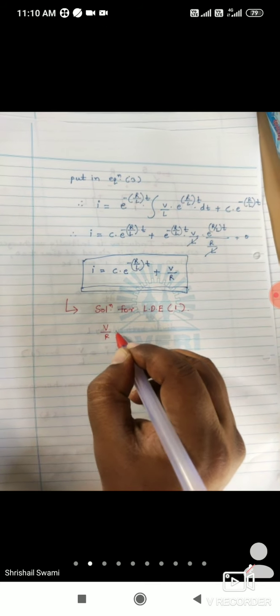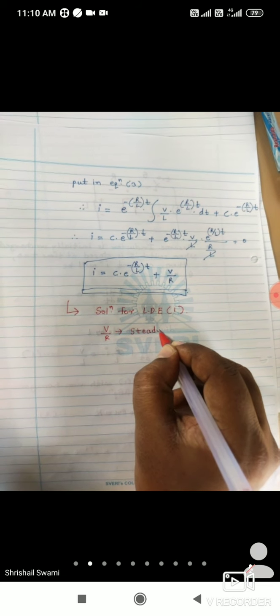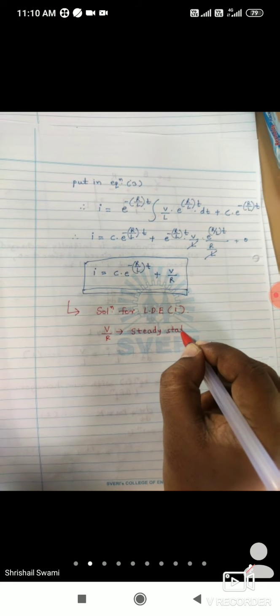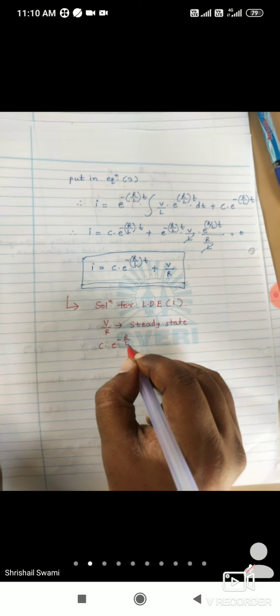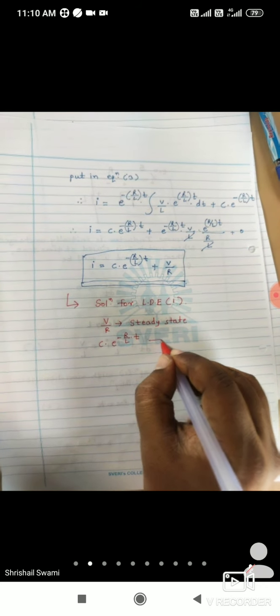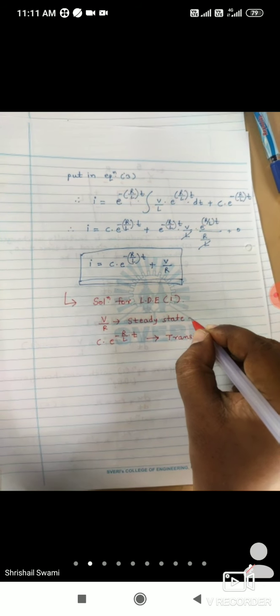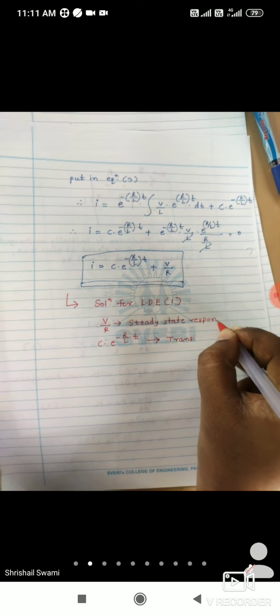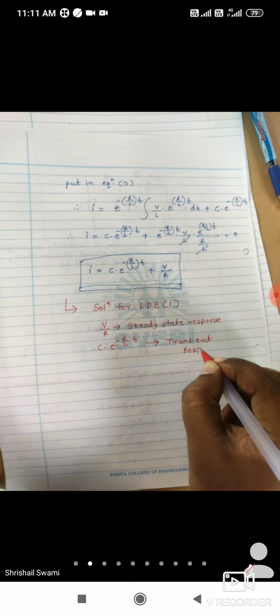Here v by r is called the steady state response, whereas c into e raised to minus r by l into t is called the transient state or transient response. Steady state response, this is transient response. So understood?